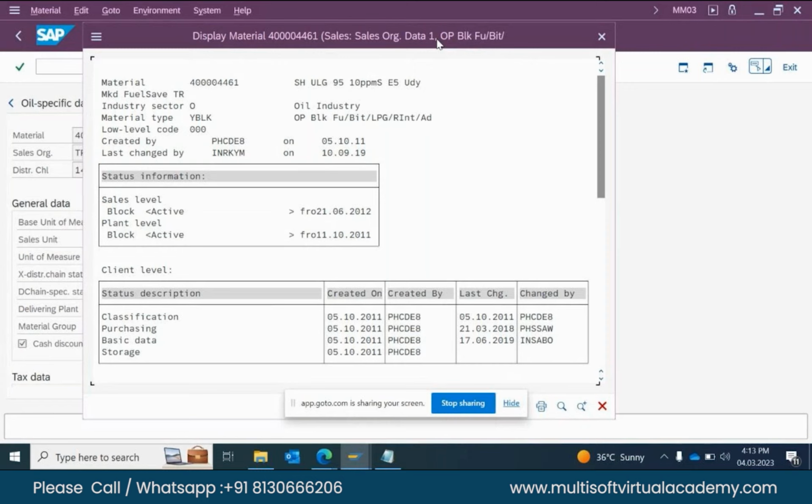Packed lubes means normally we go to the outlet and we can buy a packet of 2 liters, 3 liters of engine oil and put it in our vehicle. In terms of terminology we use packed lubes. Bulk lubes are used like in a container.